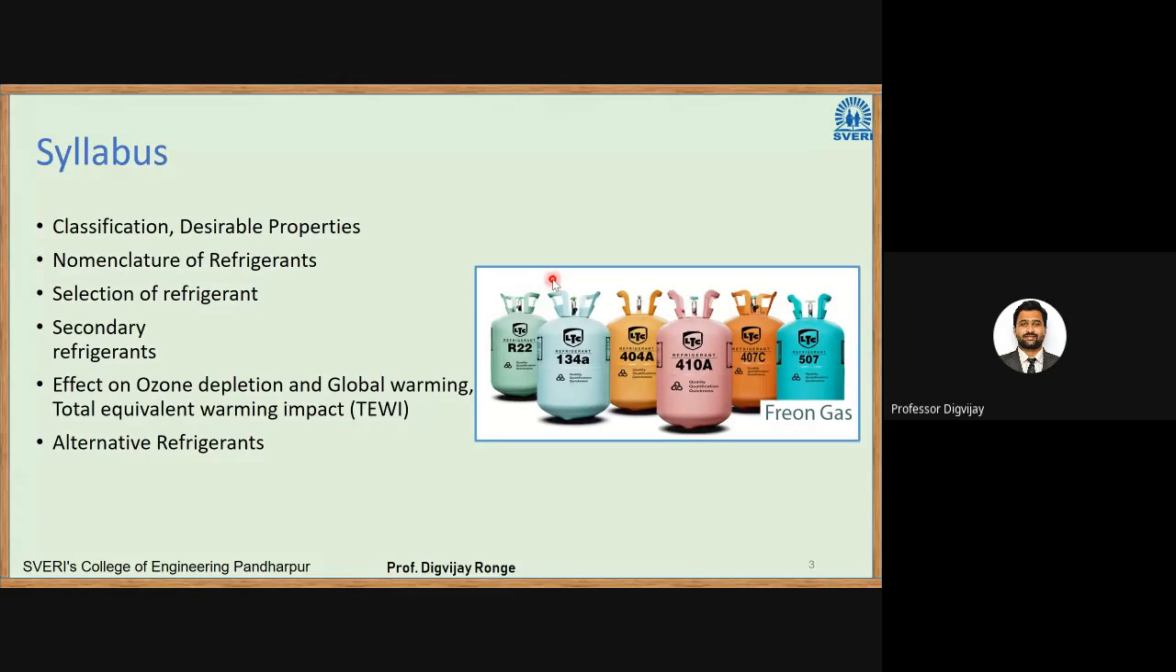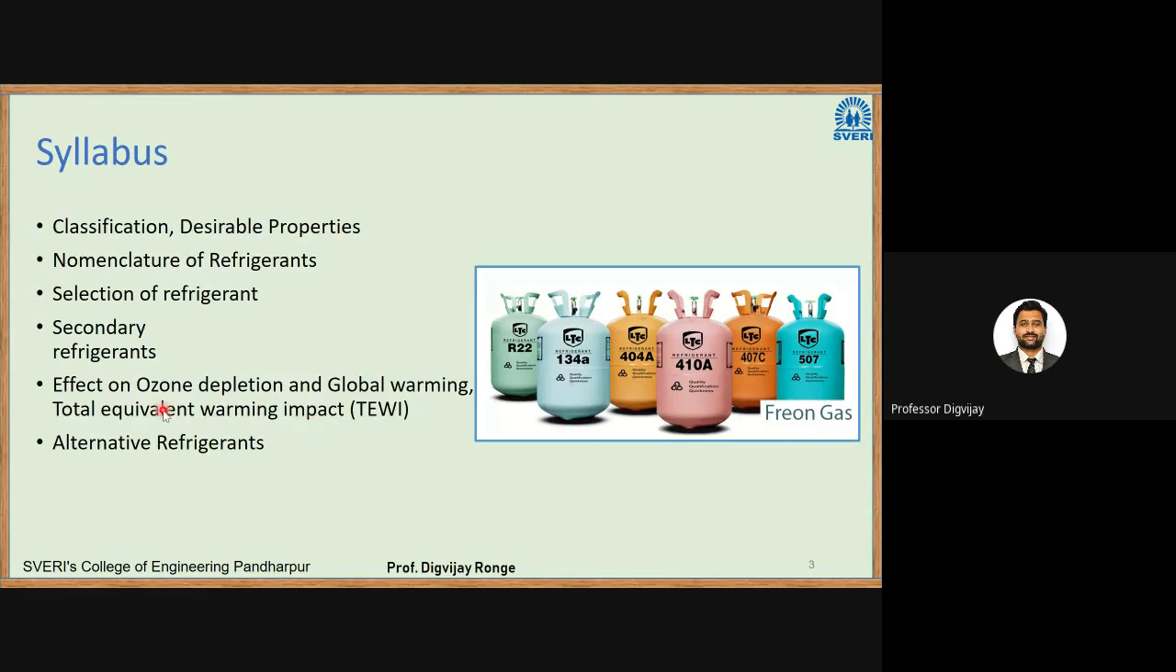The second topic is nomenclature of refrigerants and selection of refrigerants. Selection means what the properties of the refrigerant are; based on these properties, we are going to select the refrigerant. The next is secondary refrigerant. There is a classification into primary refrigerants and secondary refrigerants. Then the effect on ozone depletion and global warming, and total equivalent warming impact.